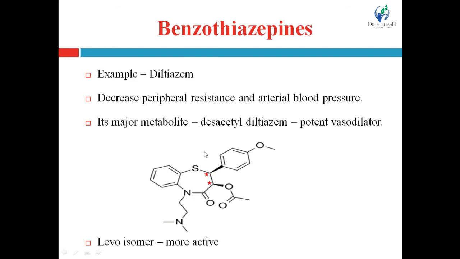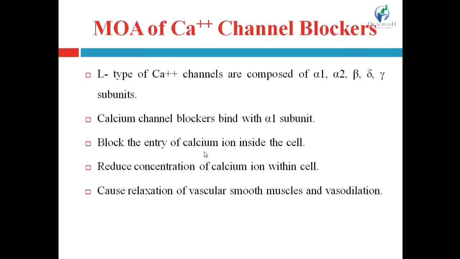So in diltiazem, chirality is produced, and its levorotatory isomer is more active than the other isomers, right? The levorotatory form of diltiazem is more active as a calcium channel blocker than other isomers. Now, mechanism of action of calcium channel blockers, right?